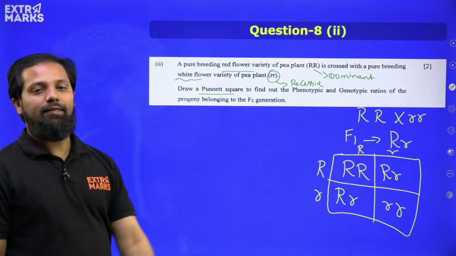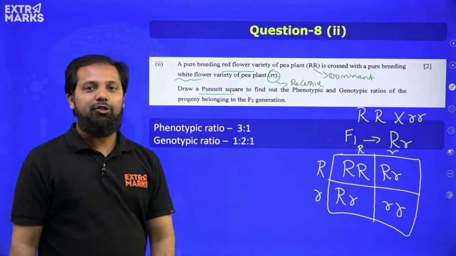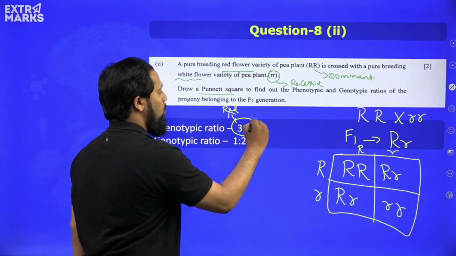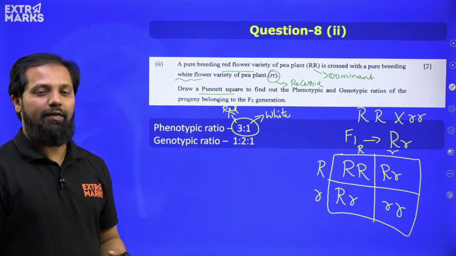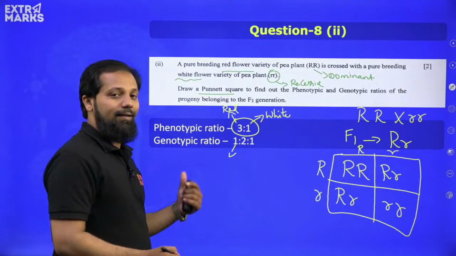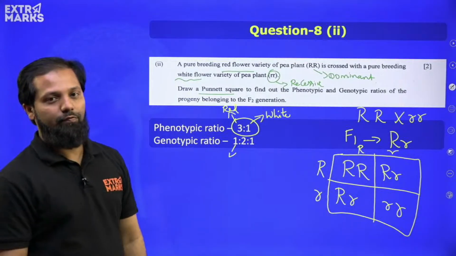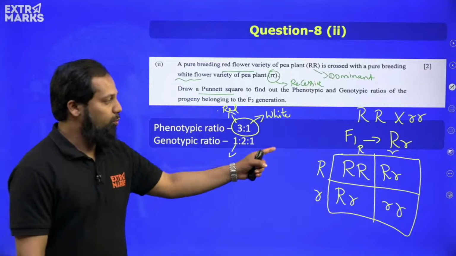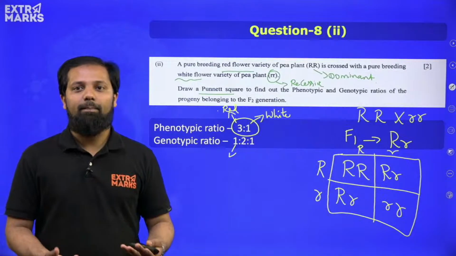So when you are looking at this, you are finding phenotypic ratio and genotypic ratio. There the phenotypic ratio will be 3:1, wherein 3 are red, one plant is having white flowers. 3 of them are having red flowers, one of it is having the white flower. And genotypic is, one is homozygous red, 2 are heterozygous red, and 1 is homozygous white. So this is the genotypic ratio, and the above one is the phenotypic ratio. So we have to draw this Punnett checkerboard and you have to write the ratios so that you will be getting the complete marks out of it.